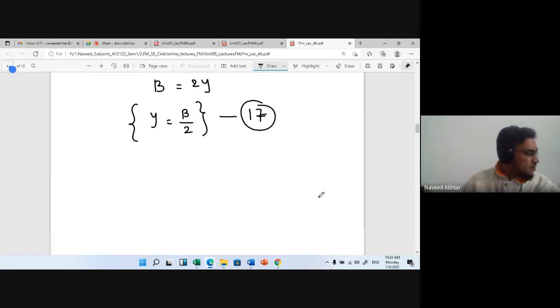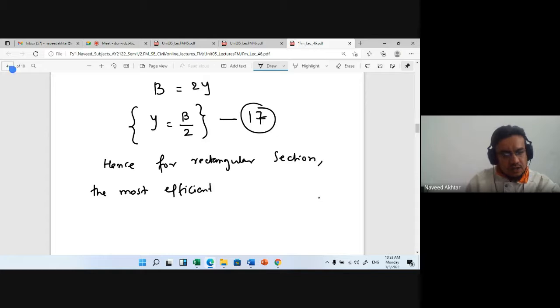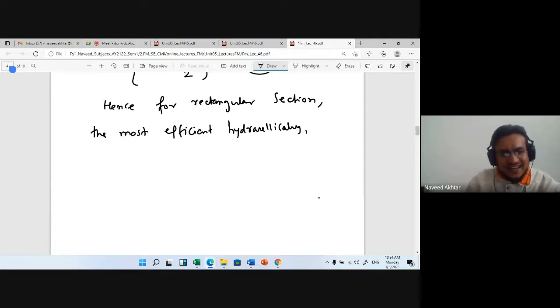Hence we can say that for a rectangular section, the most efficient hydraulically section will be when y is equal to b by 2, or b is equal to 2y, whatever you can say.